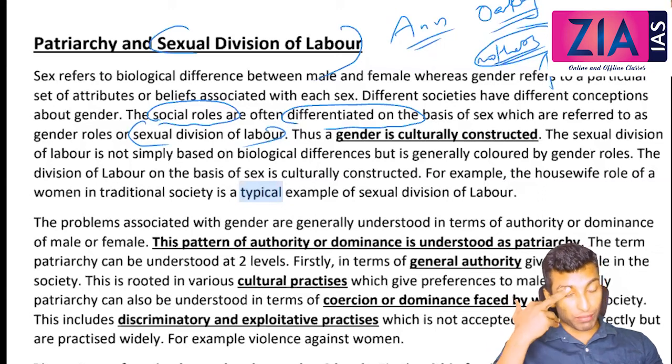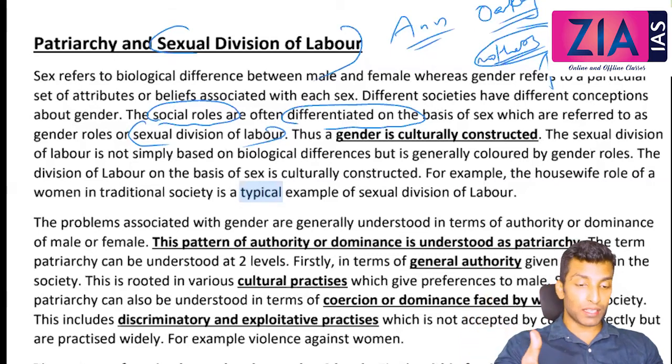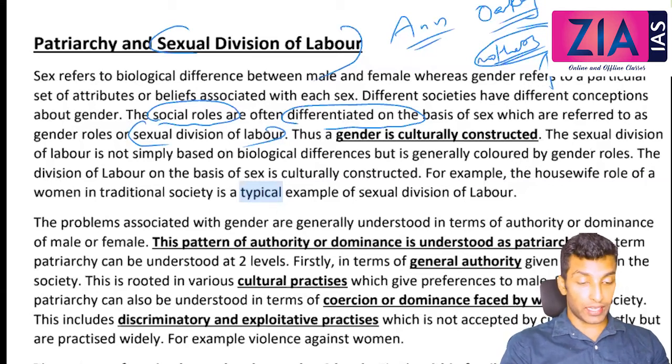Mother has to resign from the job, or mother has to take a long-term leave, right? And has to take care of the child, etc. This is something which is socially created. It is not natural. So thus gender is culturally constructed.